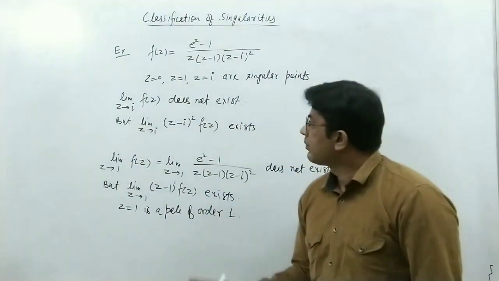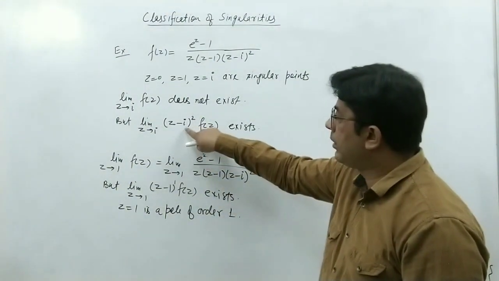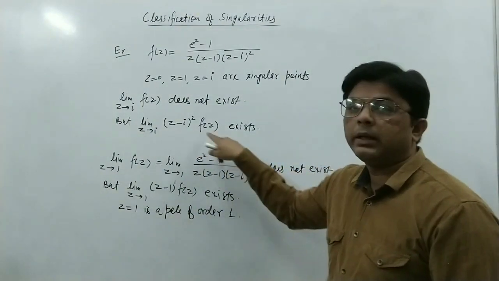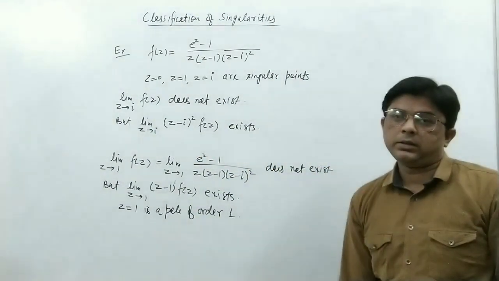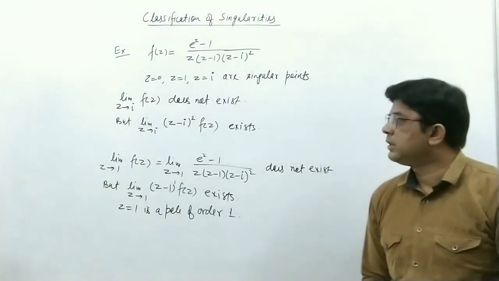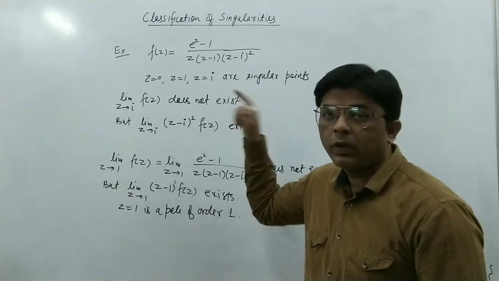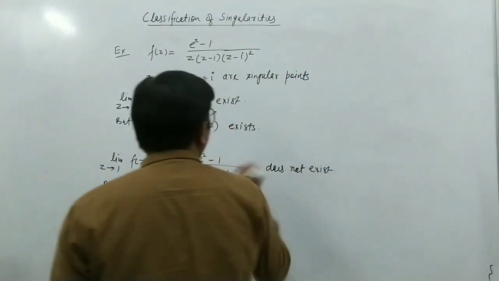Only if we multiply by (z minus i) squared does this limit exist. So z equal to i is a pole of order 2.